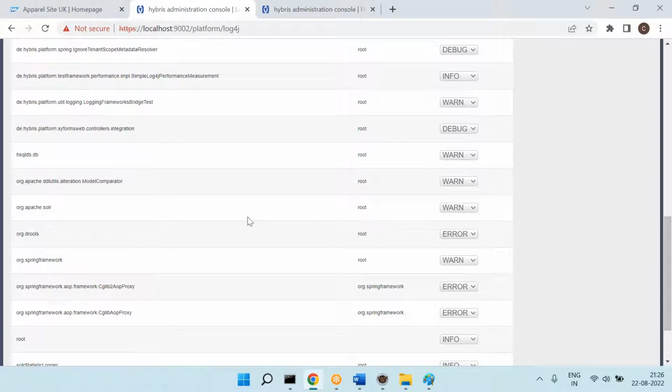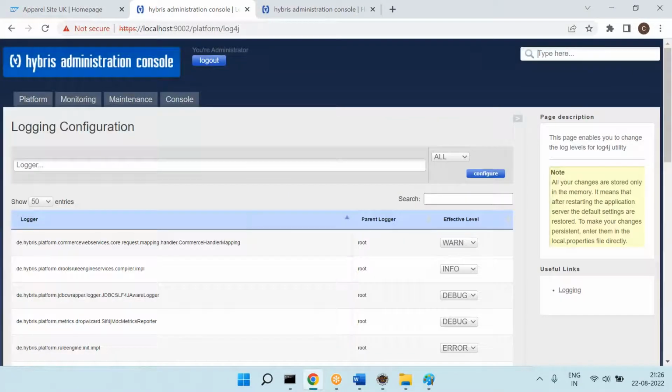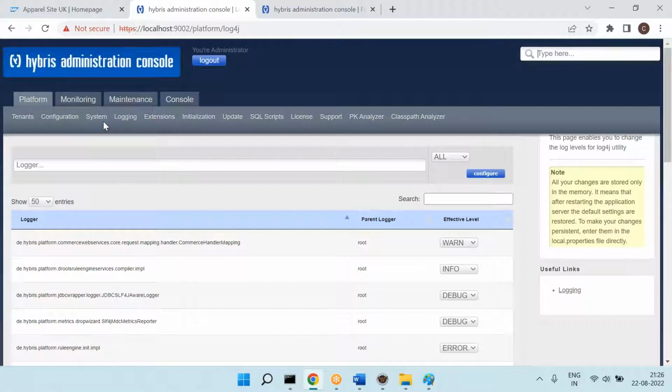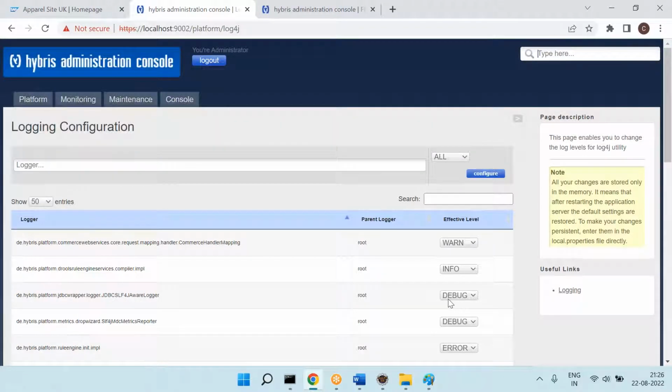And if you want it at the package level, yes, that is possible. Package level is possible, class level is possible. That is the information you can find, and this is the place you can come to and turn on or turn off whatever you want.